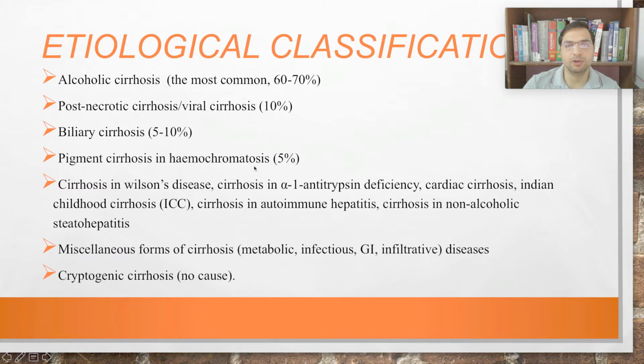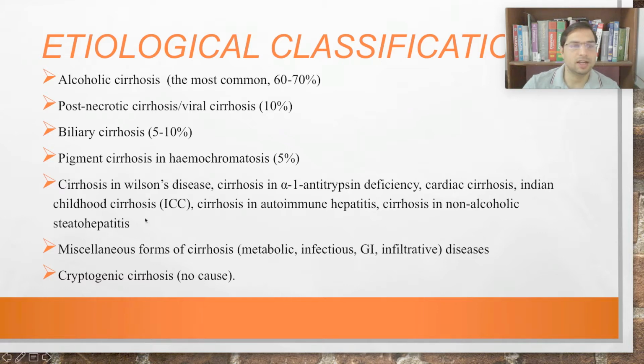Because of hemochromatosis, the liver goes into a cirrhotic stage, so that is also common. Apart from this, if somebody has congenital liver diseases like Wilson disease, alpha-1 antitrypsin deficiency, right, they can also lead to cirrhosis. Cardiac cirrhosis, because of the failing heart, the liver is also damaged, and that is called cardiac cirrhosis, right? Cirrhosis because of the heart.